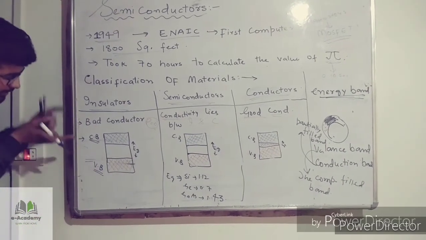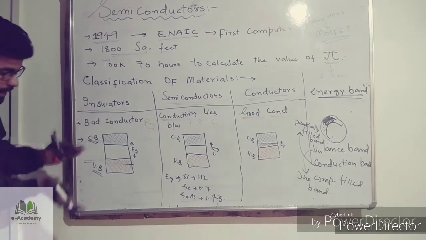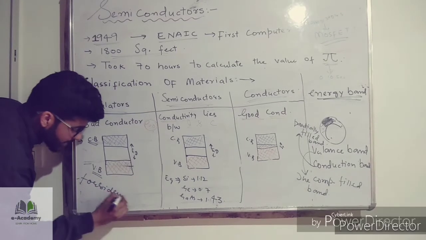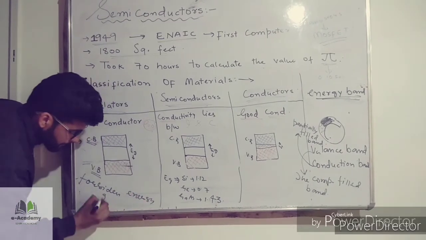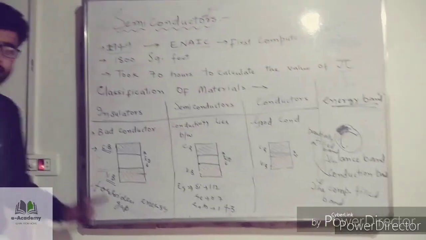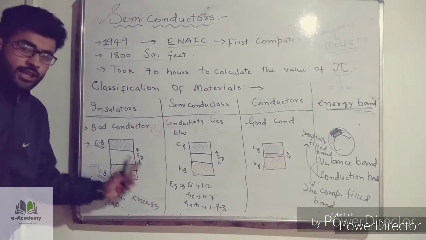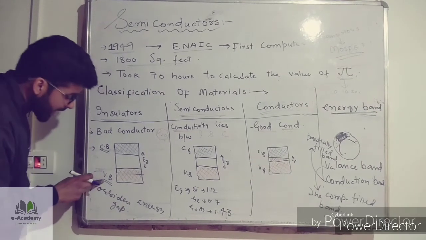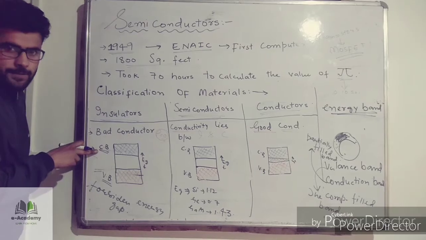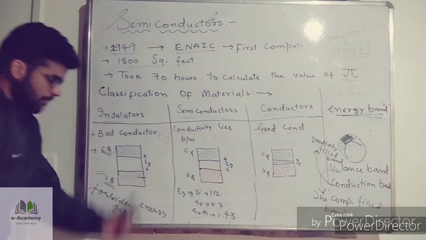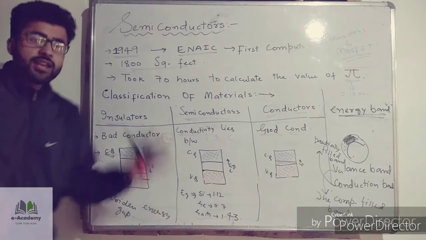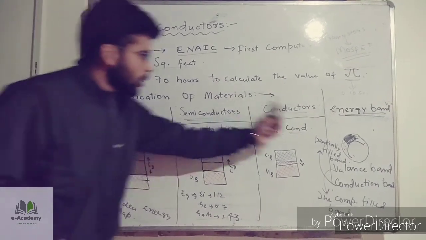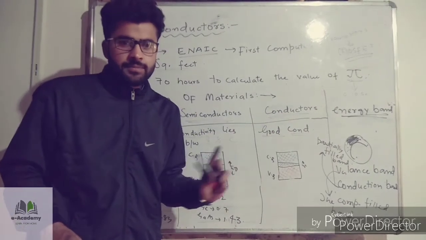Now in an insulator, the distance between these two bands is known as the forbidden energy gap. What is the forbidden energy gap? It is denoted by Eg. The forbidden energy gap is nothing but the distance between the valence band and the conduction band. In insulators, this forbidden energy gap, Eg, is very huge. It's very large as compared to semiconductors and conductors.